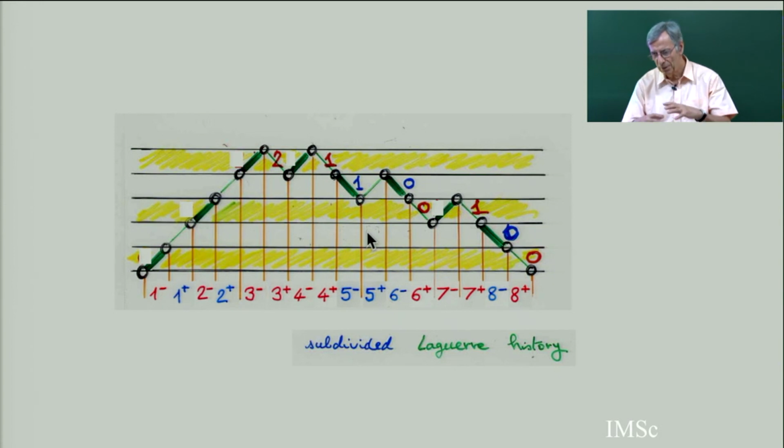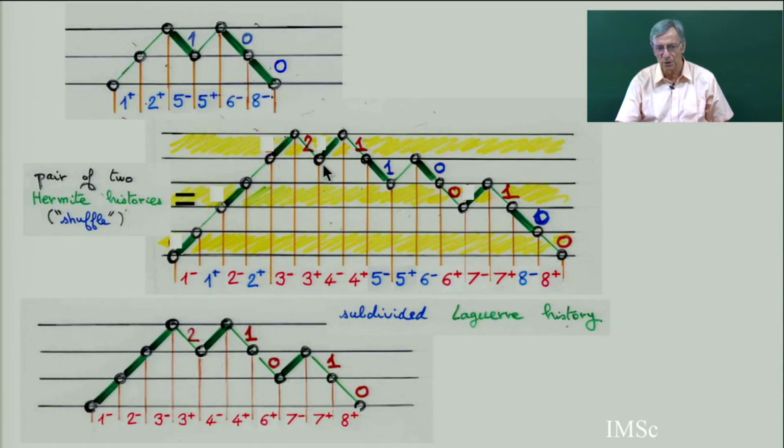So I am going to split this diagram into two different diagrams corresponding to the yellow strip and the white strip. Imagine you take all northeast and southeast steps in the yellow strip, you keep them in the same order, and you glue them together.